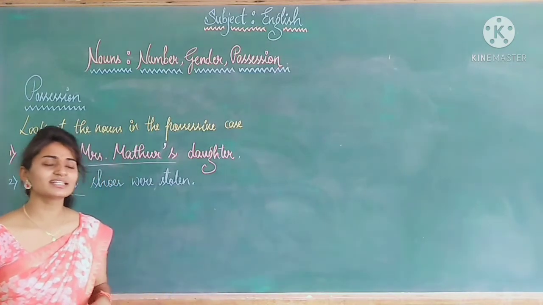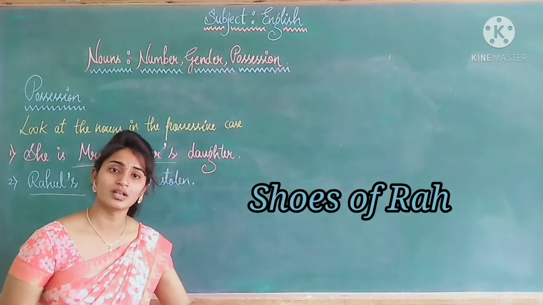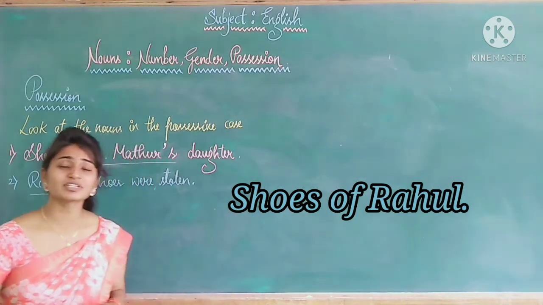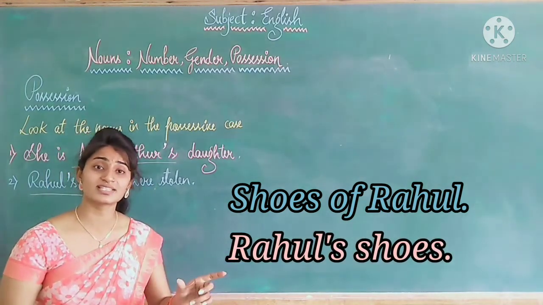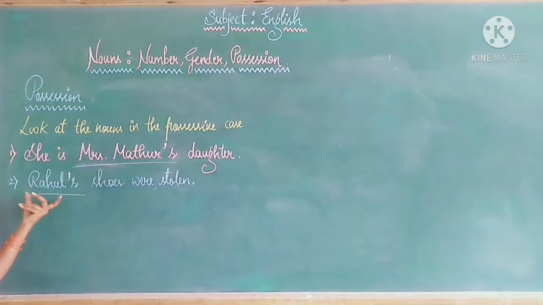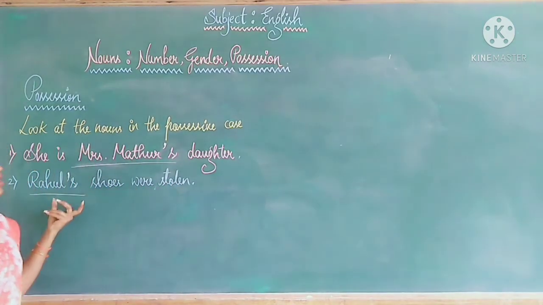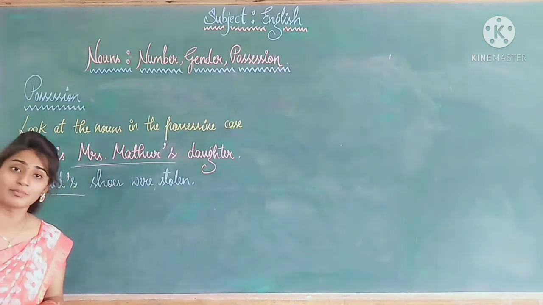I'll give the second example. The shoes of Rahul can be written as Rahul's shoes. I made the sentence possessive. In the same way, Rahul's shoes were stolen. This is the possessive case when the noun is in singular number.